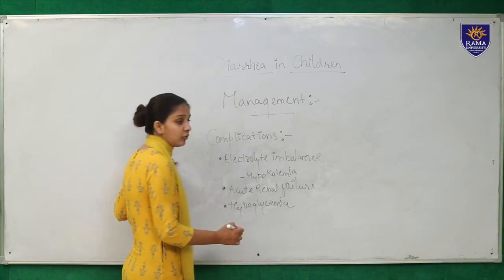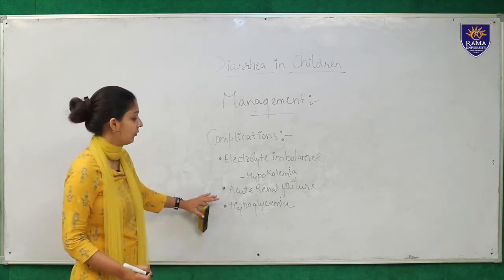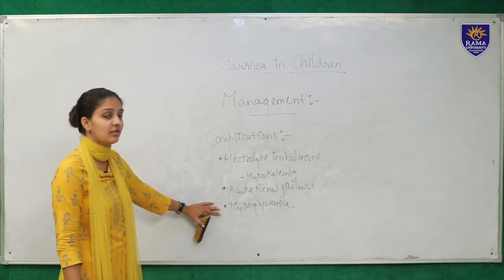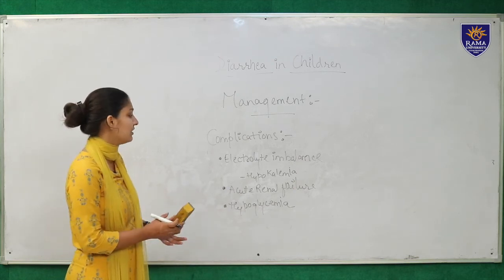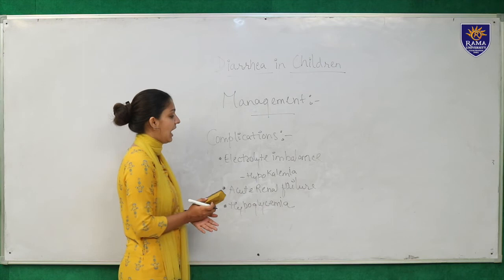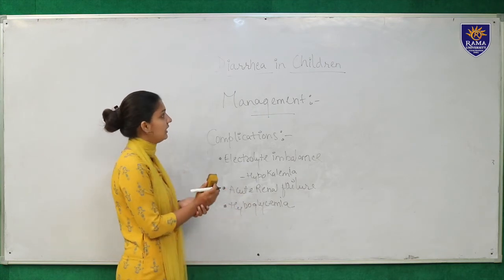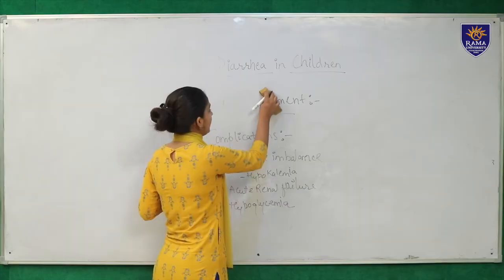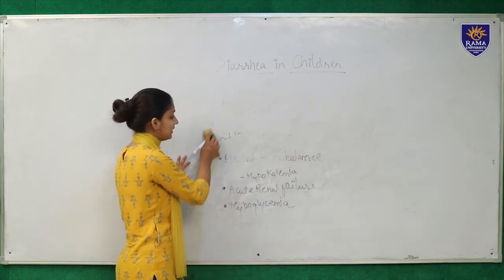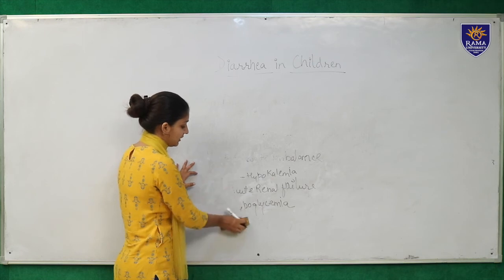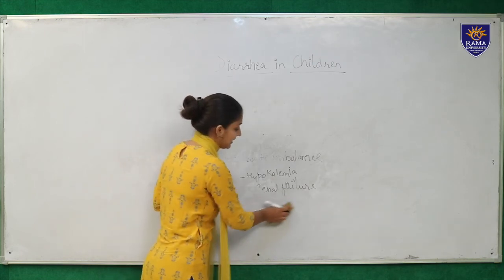Hypoglycemia. With the dehydration, with the diarrhea, there is loss of bicarbonates in your stools, which leads to hypoglycemia. So these are some of the common complications and some of the major complications that we can see in case of diarrhea. The last and the most important thing, as we know, diarrhea is one of the common diseases which is very prevalent in children, in infants, but it is highly preventable.